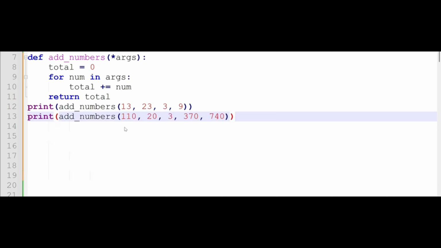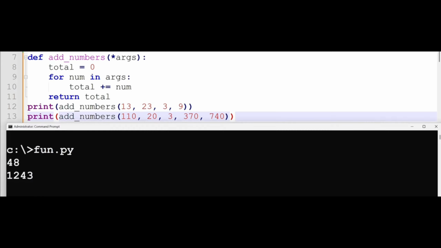And in a similar manner, we have another tuple here. We're going to grab each item and add them to get the total, so we want to have two totals for these positional arguments. Our output will be: for the first positional argument, the total is equal to 48, and for the second tuple, the total is 1243. So this is an example of how you can accept a flexible number of arguments.